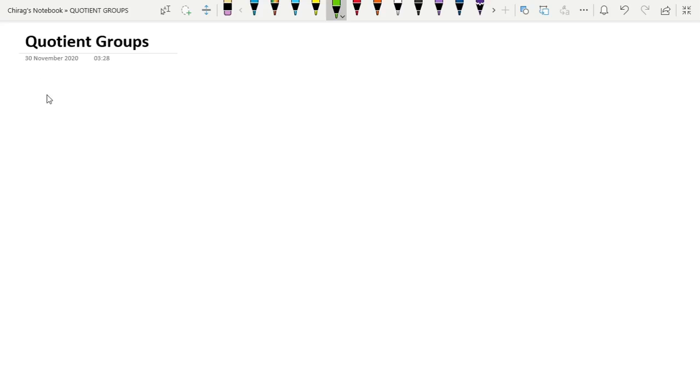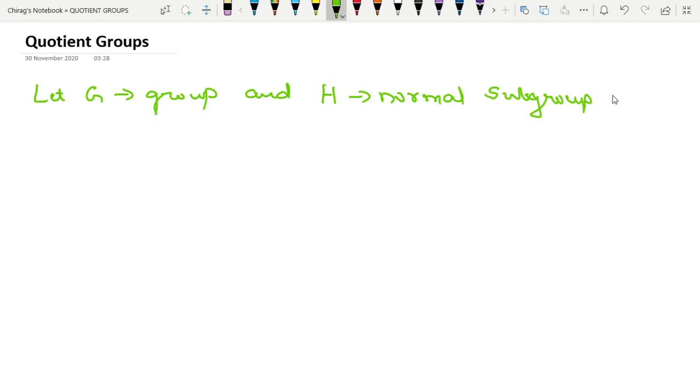First, let G be a group and H be a normal subgroup of G. Let G by H be a set consisting of all right cosets of H in G. That is, G by H is equal to HA such that A belongs to G.